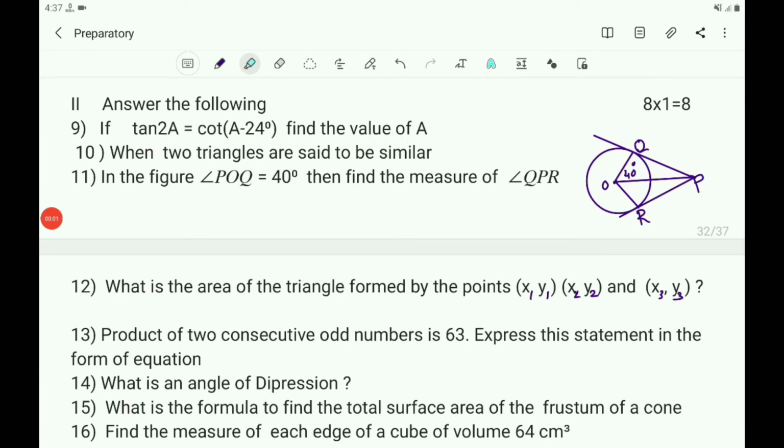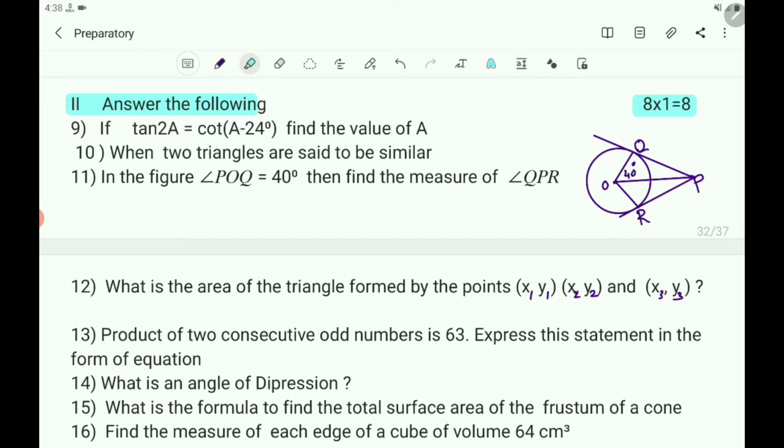Now let us go through the second main question. Answer the following. There are 8 questions. They are short answer type questions. Each carries 1 mark. Totally 8 questions are there, and 8 into 1 equals 8.